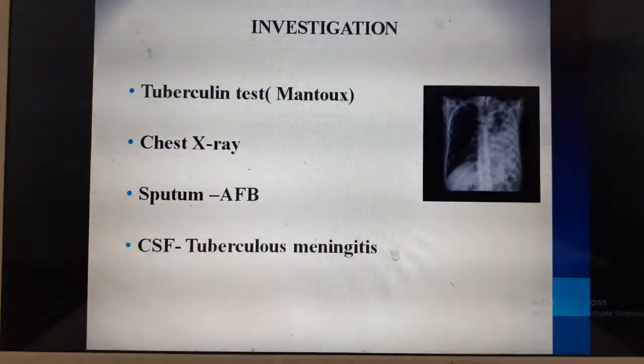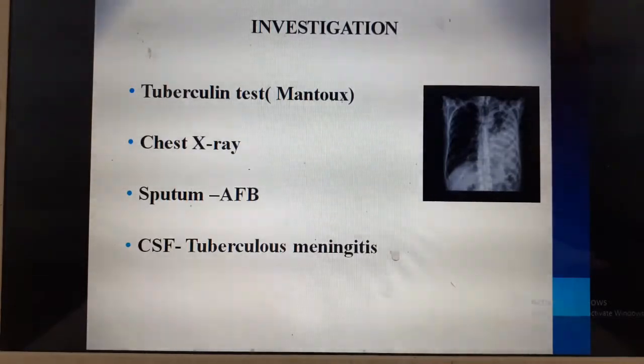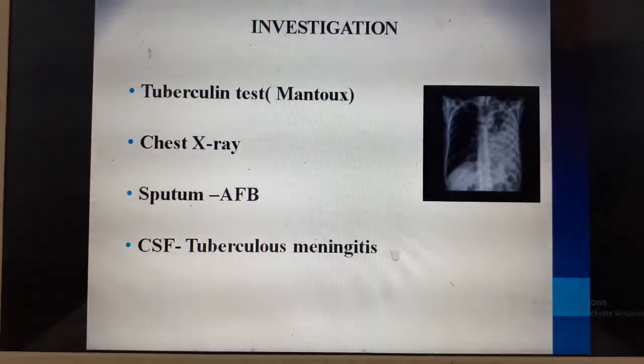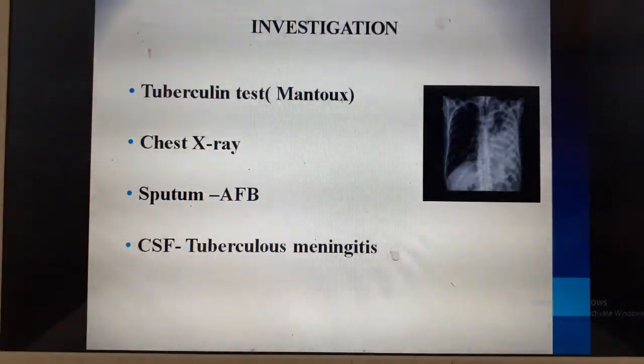The next one is CSF. If they suspect tuberculous meningitis, that means infection in the brain, then they go on to do a lumbar puncture to test the CSF for tuberculous meningitis.